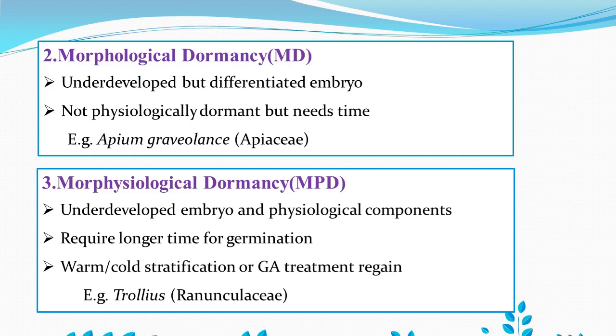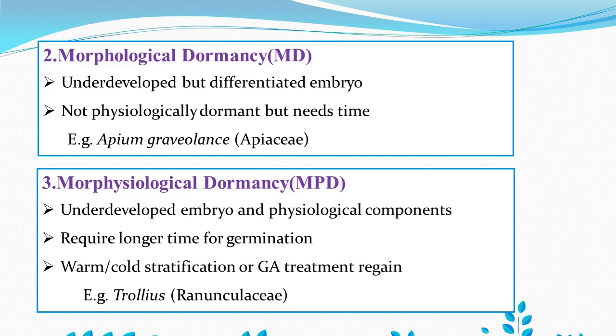Okay, now we'll see the next type of dormancy, morphophysiological dormancy. This type of dormancy has an underdeveloped embryo as well as some physiological components causing the dormancy. Means here there is a combination of two types of dormancy, morphological dormancy as well as physiological dormancy. There are some physiological components, and along with that the embryo is also rudimentary, and therefore the seeds fail to germinate.